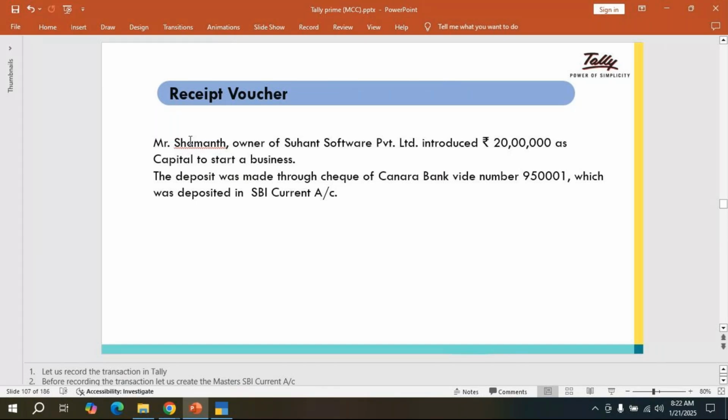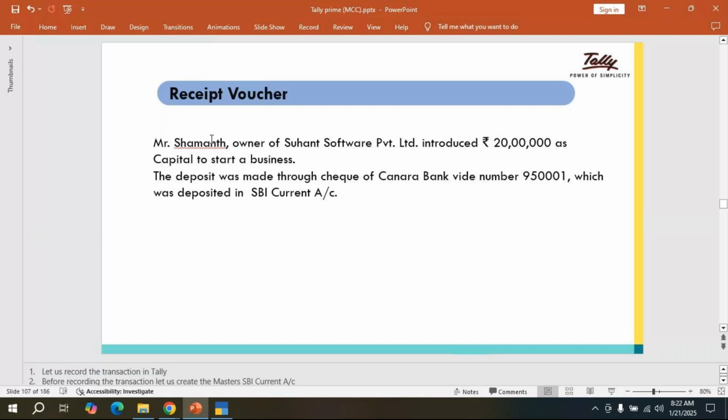That Canara Bank cheque we are going to deposit to our SBI Bank. Our SBI Bank means that Satya Dealers company maintains an SBI Bank account. So the owner gave the Canara Bank cheque, and we are going to deposit it in our bank account. Our bank is nothing but the SBI Bank account.